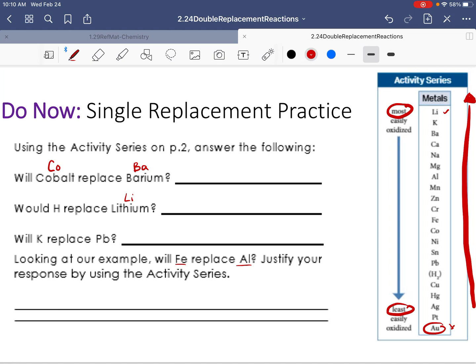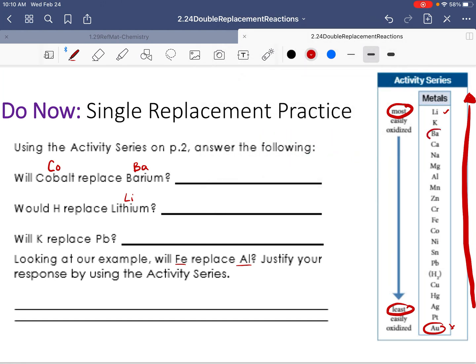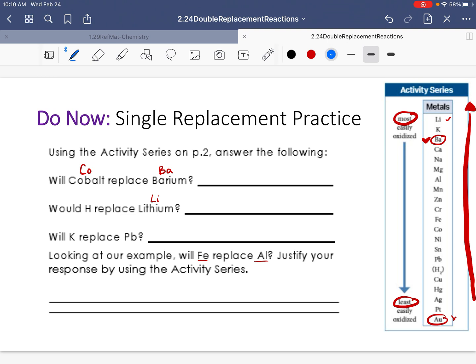So welcome back, guys. Let's go over the answers really quickly. Will cobalt replace barium? So we're starting off with barium. Barium is right here. That is our current bond. And we want to see if cobalt will replace it. I know the wording can throw some people off. So cobalt is down here. Remember, we always want to upgrade, not downgrade. And this one has cobalt below, or less active than, barium. So will cobalt replace barium? No. Why? Because cobalt is less active. So that reaction is not going to happen, and that is perfectly okay. Reactions don't happen all the time.